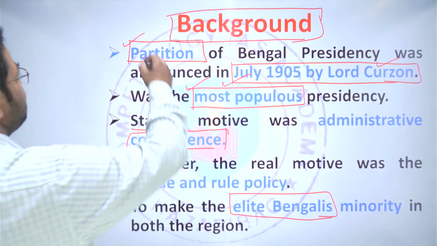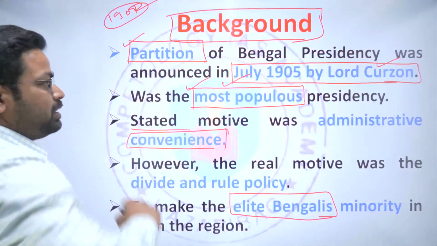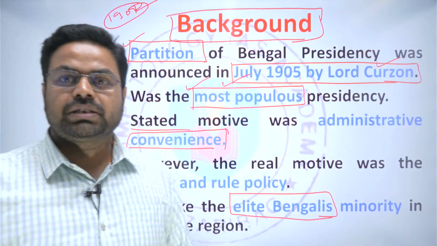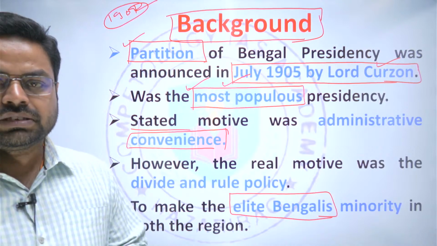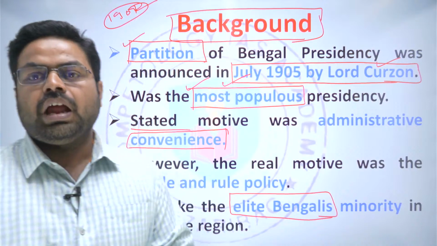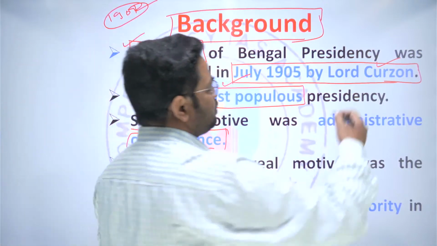So he enforced the partition, and thereafter the Bengalis became a minority in the Eastern Bengal region, that is present-day Bangladesh, Tripura, etc. Hill regions of Tripura were also included in East Bengal at that time. That region was dominated mainly by the Muslim population.